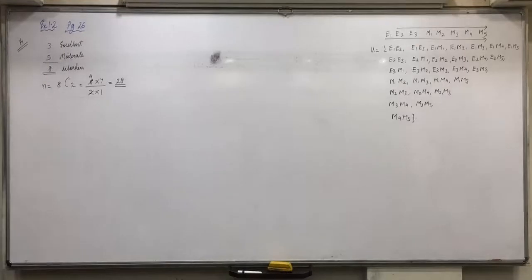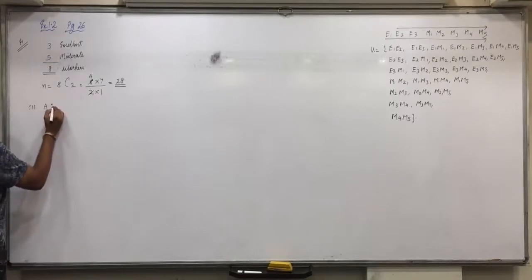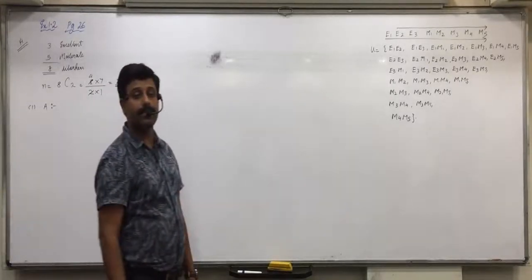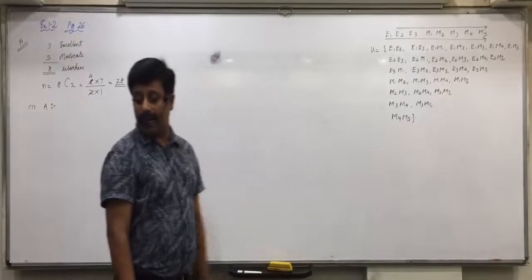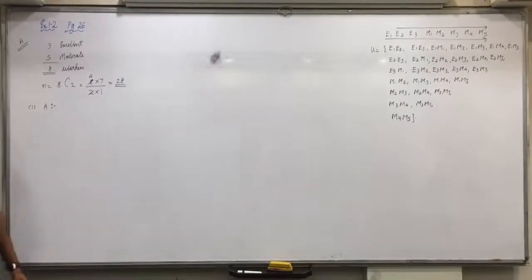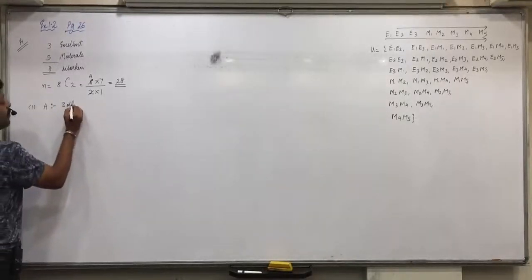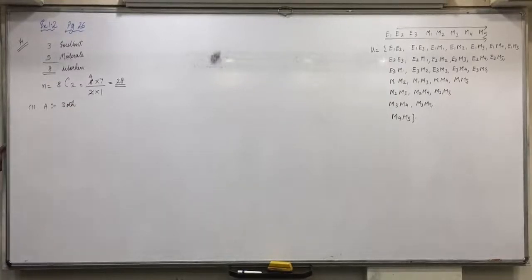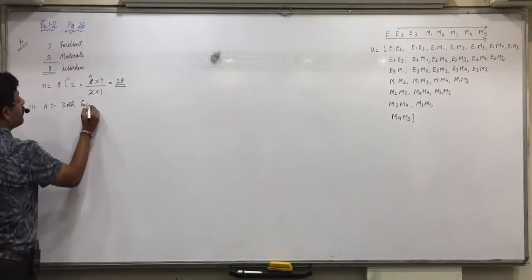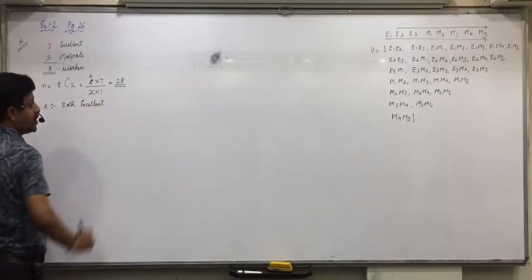Now look at the further question. Find the probability that first, both the workers have excellent efficiency. First we define it as an event. Let event A be the event that both the workers have excellent efficiency.